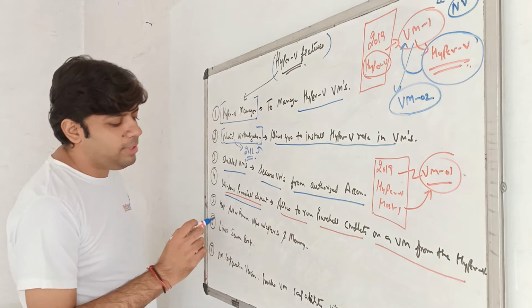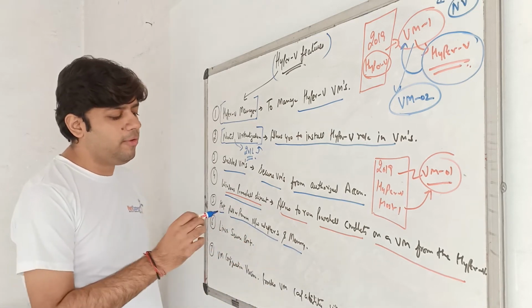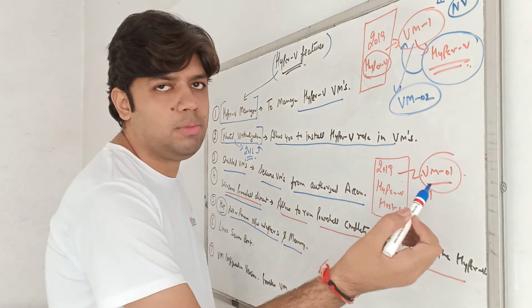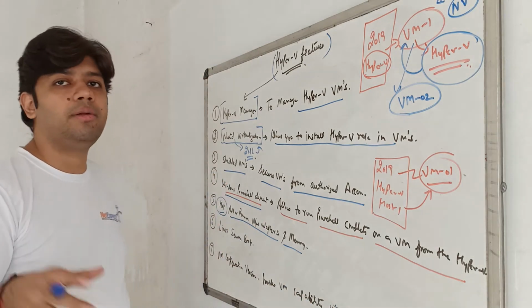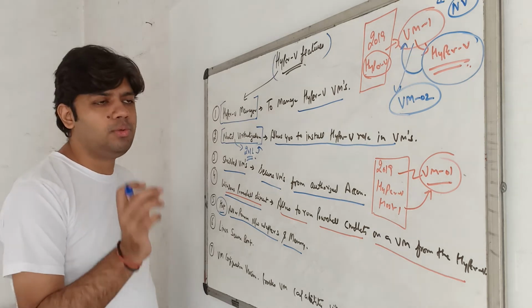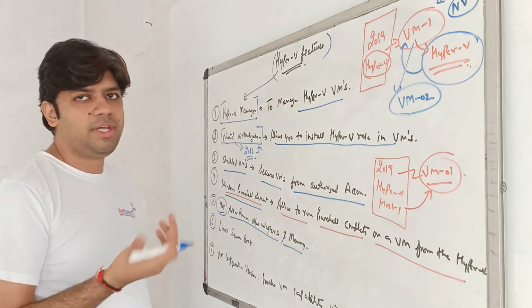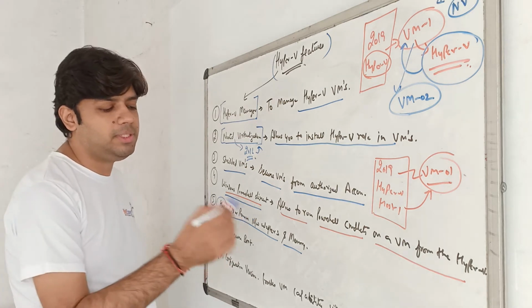Okay. Now next we have hot add remove network adapters and memory. So what is the meaning of hot? Hot means hot swappable. It means that on the running virtual machines we can add the LAN cards. We can decrease or increase the memory as per the requirements. We don't want to shut down the virtual machine in that case. On the running virtual machine we can add the adapters and remove the network adapters. Network adapter means LAN cards.